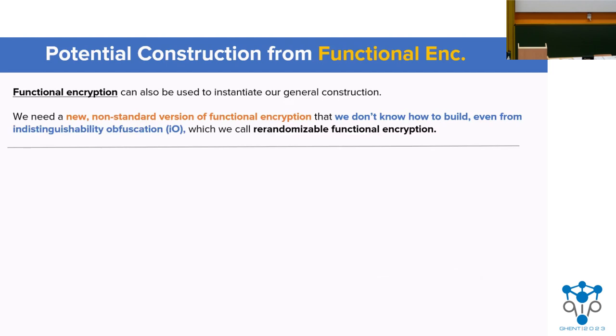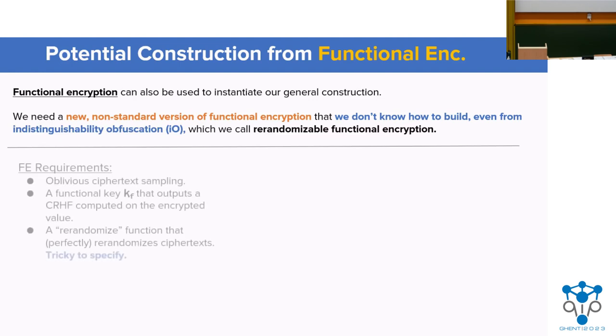So finally, the last construction that I'll mention today is a construction from functional encryption. If you're a cryptographer in the audience, you might assume that with some special form of functional encryption, we can get this quantum money. But unfortunately, we need a new non-standard version of functional encryption that we don't know how to build, even from I/O, and we call this re-randomizable functional encryption.